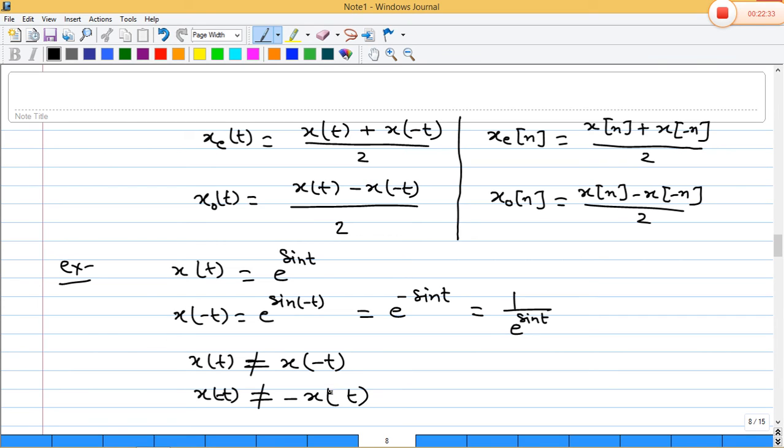But here in this case, x(t) and x of minus t will not be equal in any fashion, either x(t) or minus x(t). So this signal is neither even nor odd. So a signal may be neither even nor odd. Is that clear?